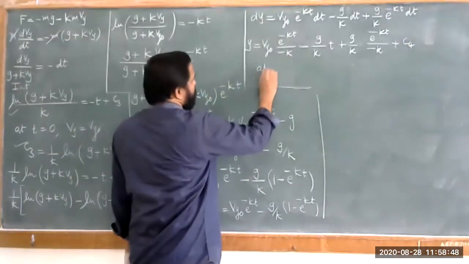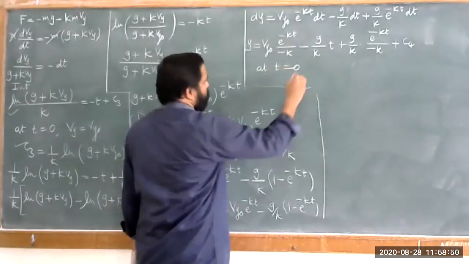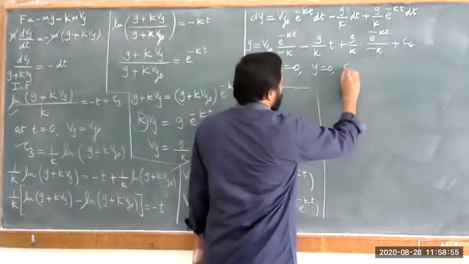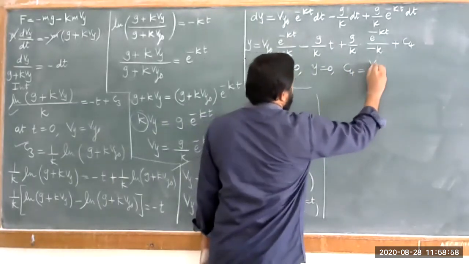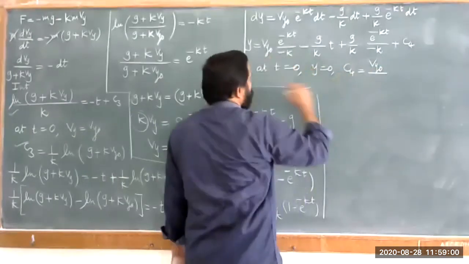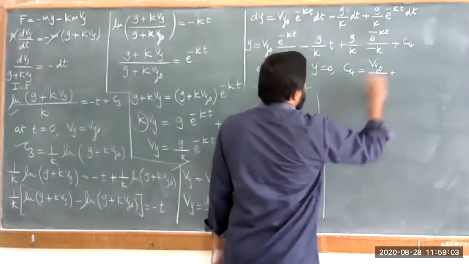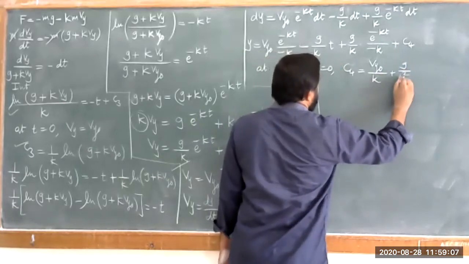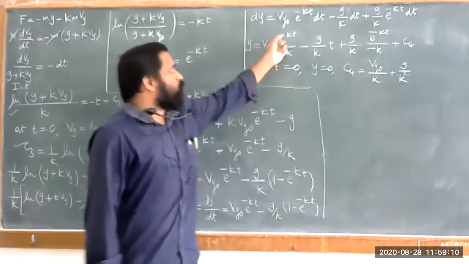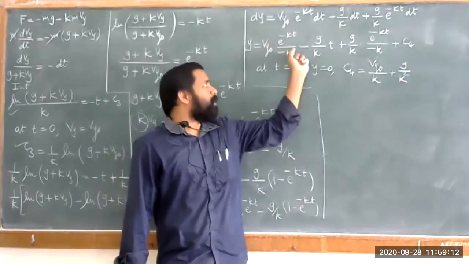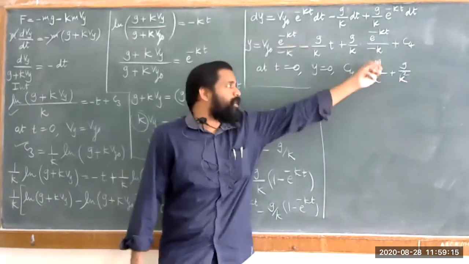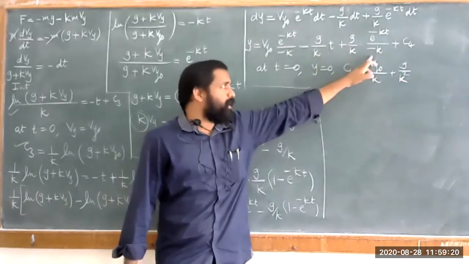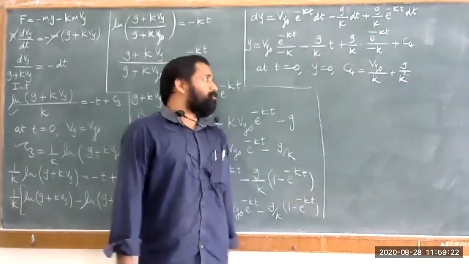Again use the initial conditions, that is at t is equal to 0, the value of y is equal to 0, and therefore the value of C4 is equal to, just check it out, Vy naught upon k plus g upon k square. E raised to 0 is 1, so Vy naught upon minus k, that is transferred. So first term is Vy naught upon k, second term is 0, third term is again same, g upon k square, minus, so that will become plus.